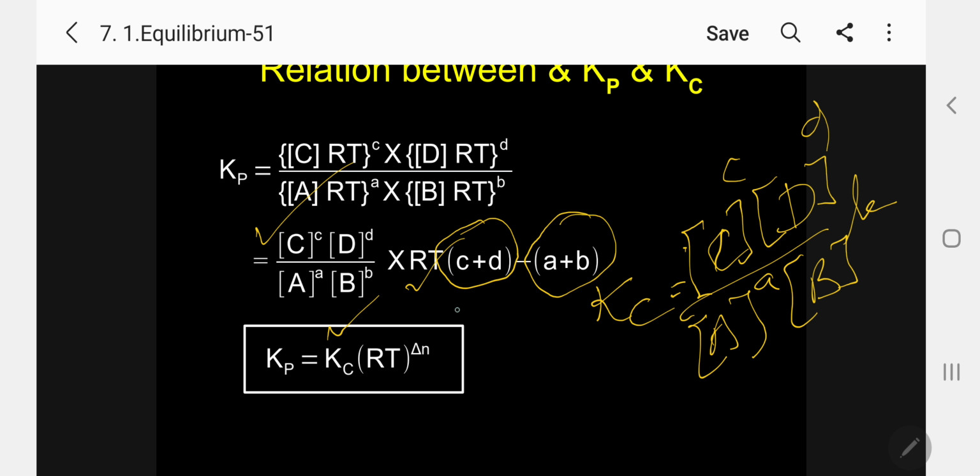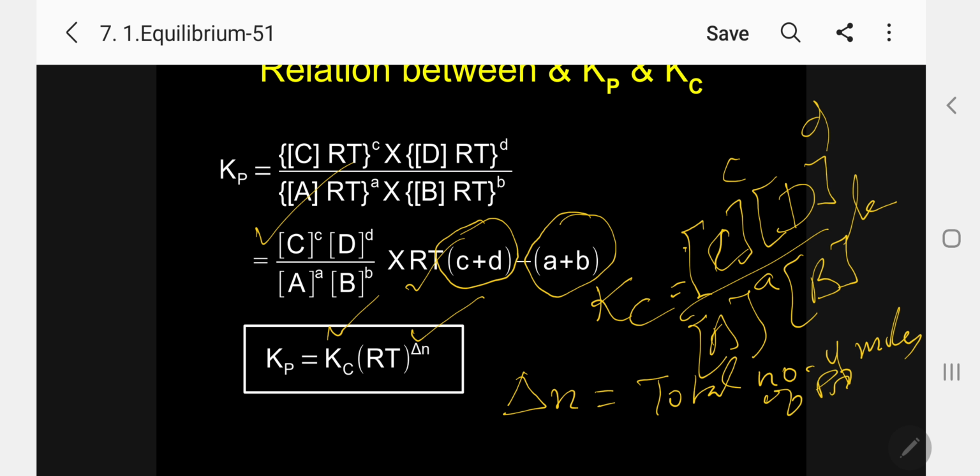So I will write that as delta n, where delta n equals total number of moles of products minus total number of moles of reactants. So this is the final equation: the relationship Kp equal to Kc into RT to the power of delta n. This you can apply for gases.